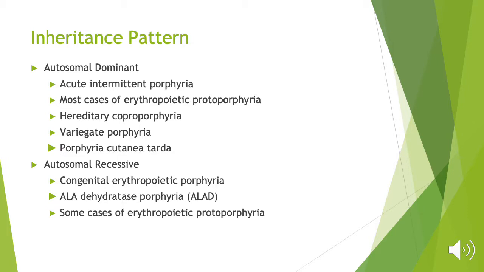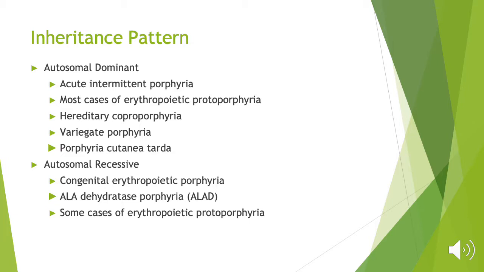And then for autosomal recessive porphyrias, these include congenital erythropoietic porphyria, ALA dehydratase porphyria, and some cases of erythropoietic protoporphyria. So for congenital erythropoietic porphyria, you may see hemolytic anemia, bone marrow hyperplasia, and splenomegaly are often present. And then ALAD is a rare porphyria.